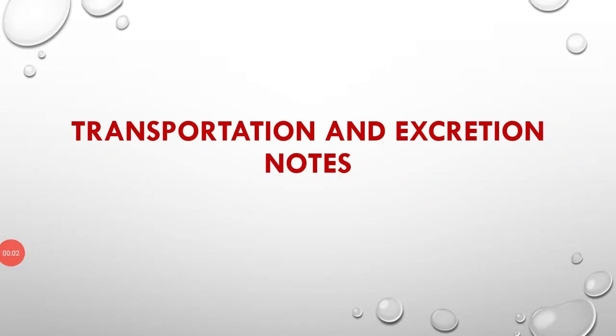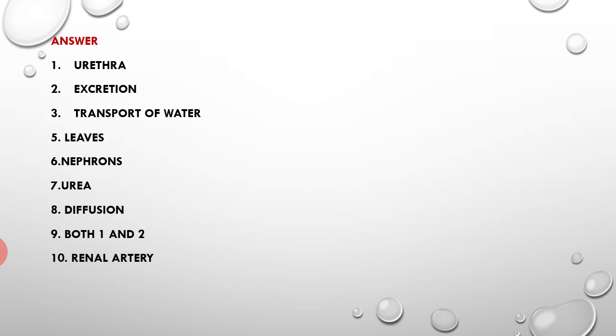Hi dear students, in today's class let's discuss question answers related to transportation and excretion in organisms. Before we discuss the question answers, let me show the answers for those multiple choice questions which were given in the previous class. Okay, the first one, the answer is urethra.